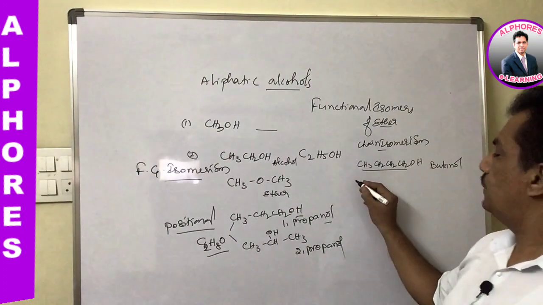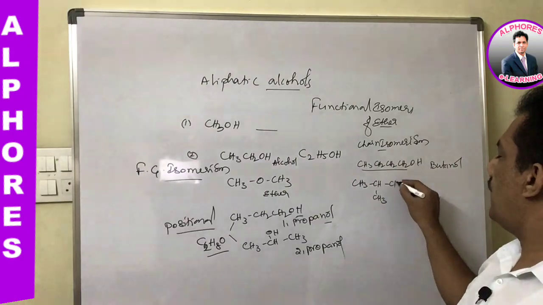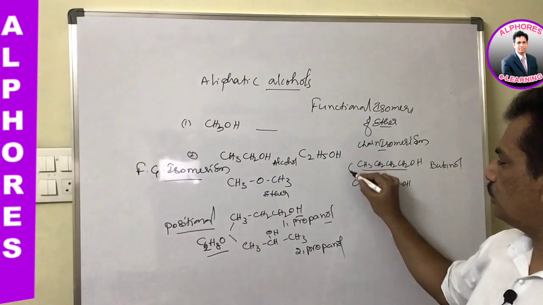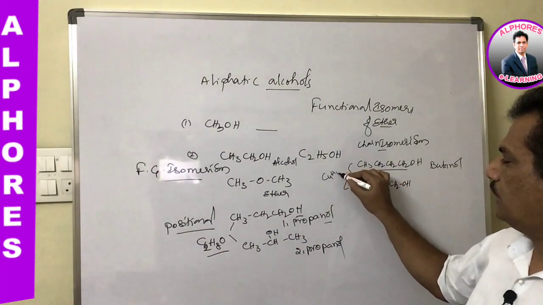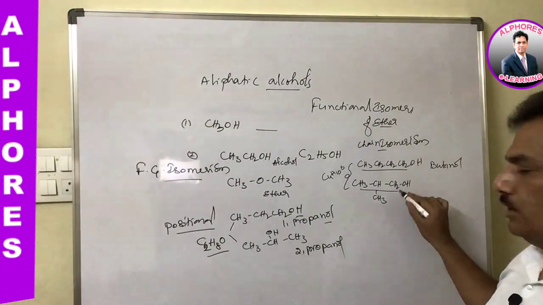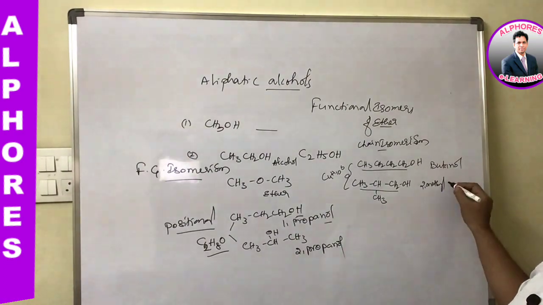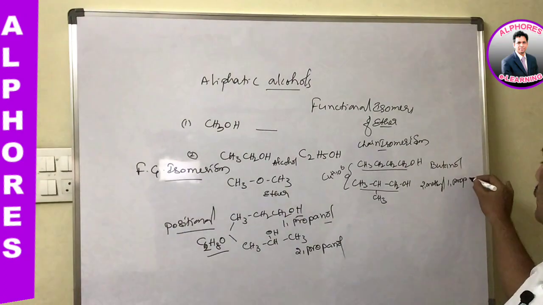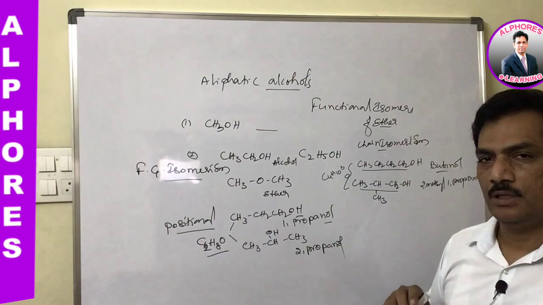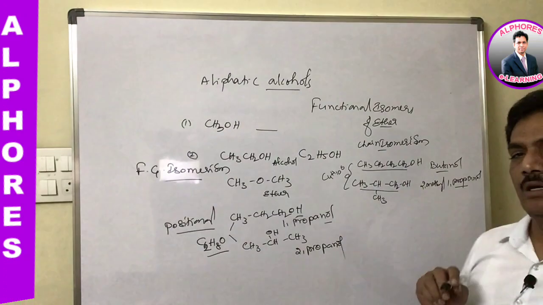Clear? Now when one of the carbons is present as a branch, it still has 4 carbons. Both of these have the same formula, C4H10O, but now the main chain has only 3 carbons. It is 2-methyl-1-propanol. You can observe the name: previously it was butanol, including all 4 carbons, but when written like this it is propanol, only 3 carbons in the main chain.